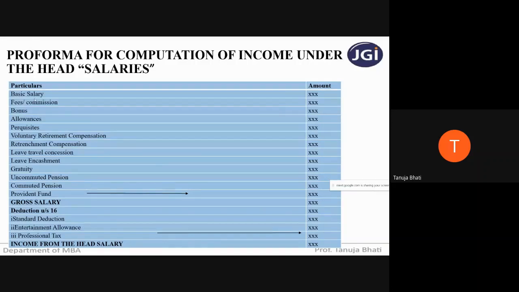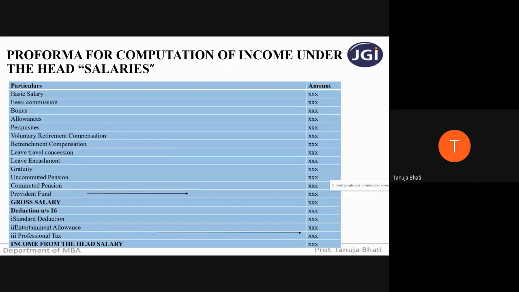So when we add up all these elements, we get gross salary. Now, as we know, gross salary is not chargeable to tax because the government is giving certain deductions under section 16, that is standard deduction, entertainment allowance, and professional tax. So when we deduct all these three from gross salary, we get income from the head salary. This income from the head salary will be chargeable to tax, and it is also called net salary. So I hope you understood the format for calculation of income under the head salaries.